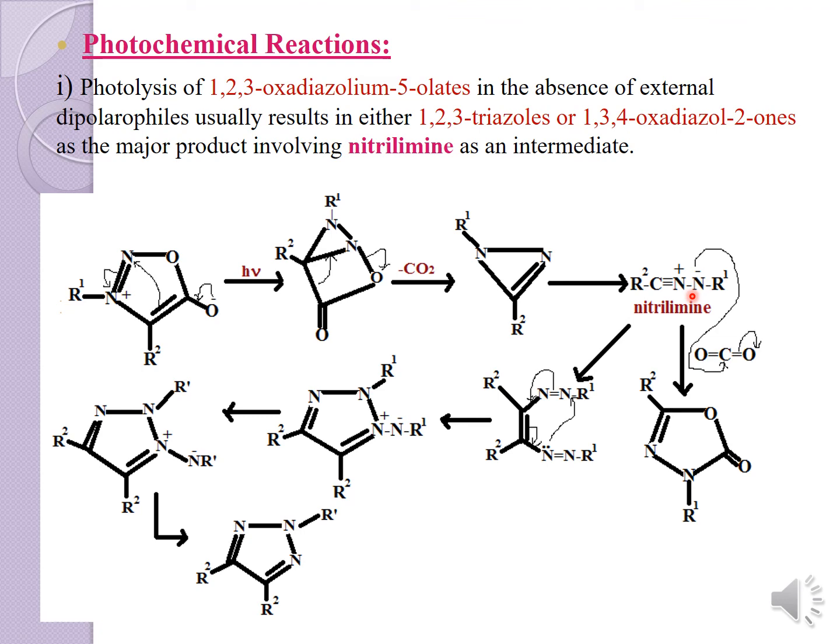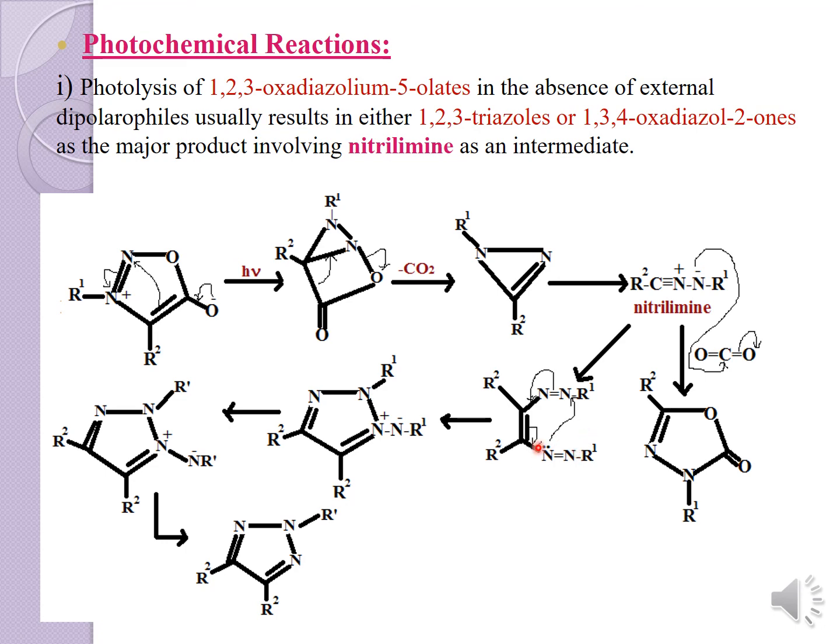So here there are two possibilities. One is you are taking two molecules of nitrile imine. When you take the two molecules and treat them with carbon dioxide, this negative charge will attack the carbonyl carbon of the CO2, and then there is shifting of the O minus, and the cyclization will lead you to this product. And one more is with two molecules of this.